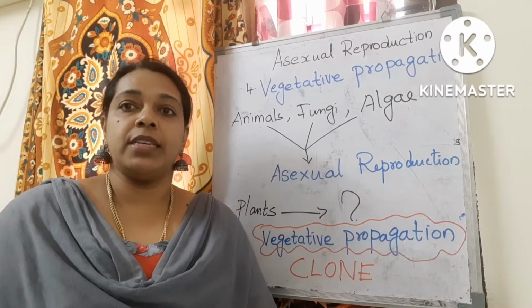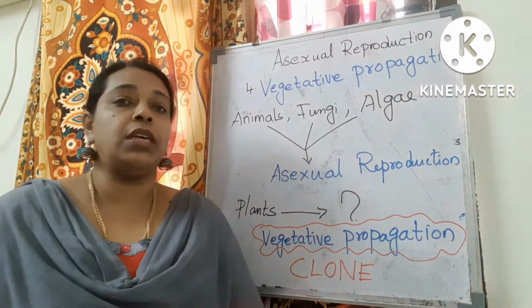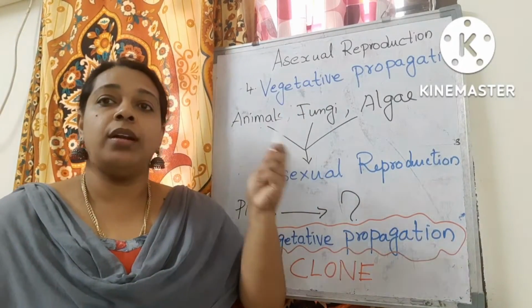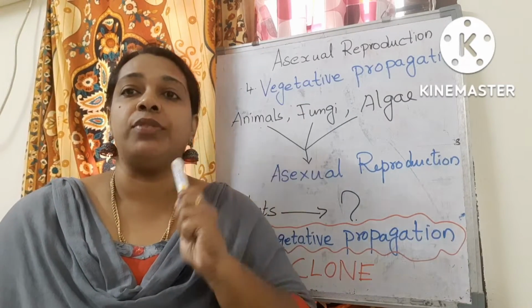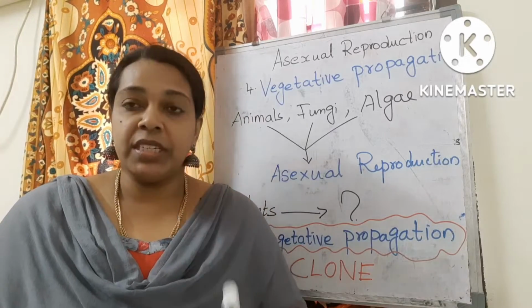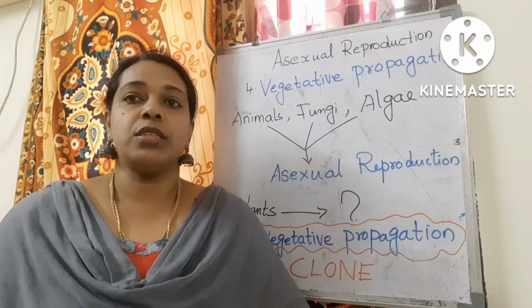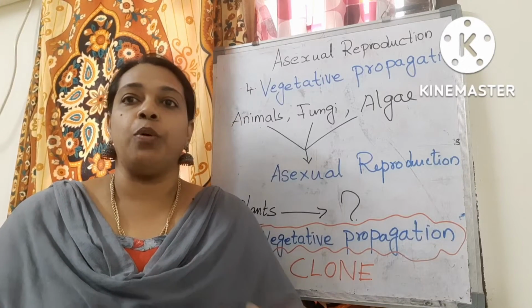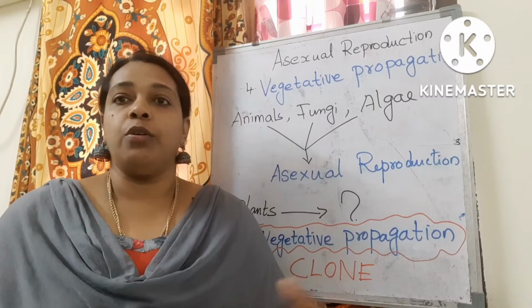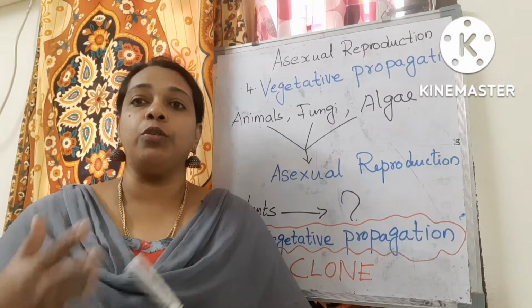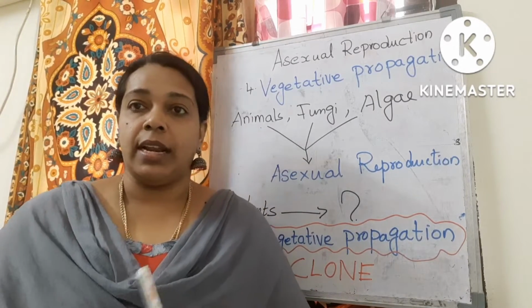The next type of asexual reproduction we are going to see is vegetative propagation. By the word vegetative propagation itself, it is clear that some vegetative part is going to be used in the case of reproduction. No spores or buds are going to form here. Here the vegetative part is going to be used for the next generation.